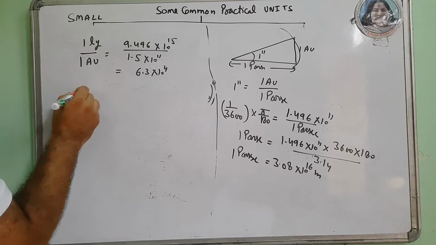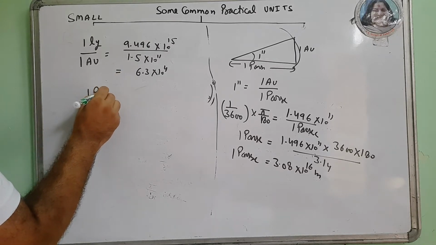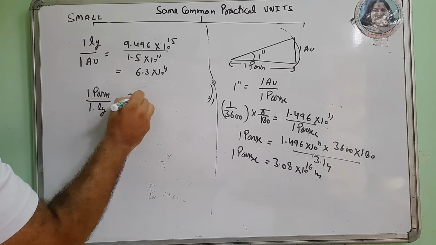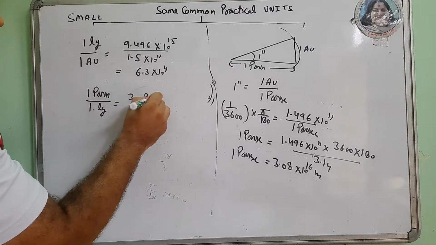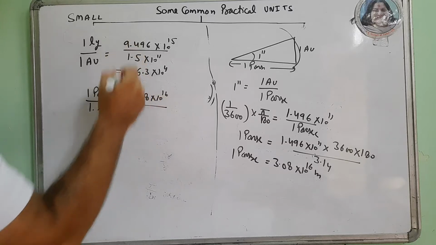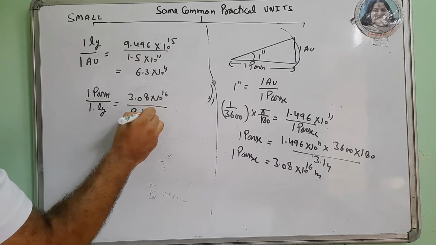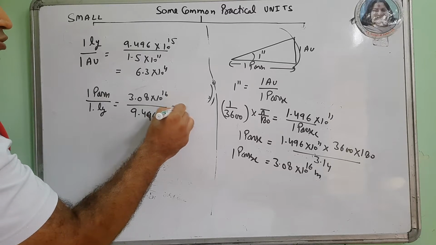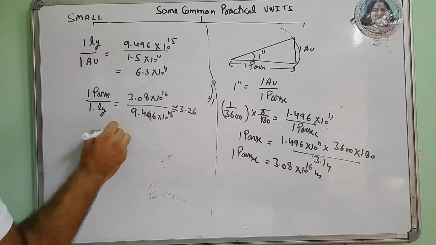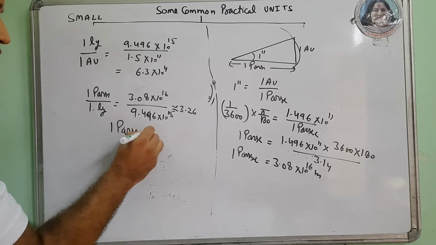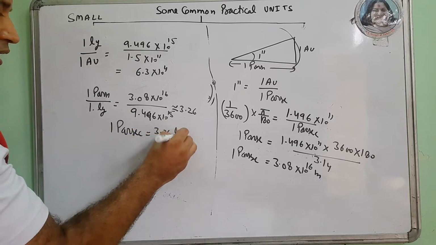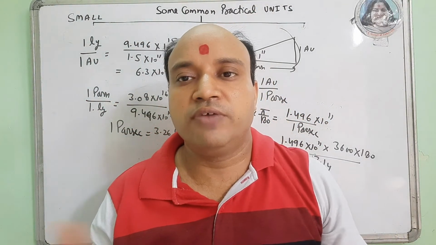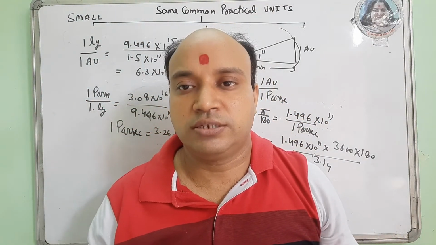Now we can find the relation 1 parsec upon 1 light year. So it is 1 parsec, 3.08 into 10 to the power 16 upon 9.46 into 10 to the power 15. It comes out to be 3.26. So 1 parsec is 3.26 light year. So in this way you find the benefit of these large distances.